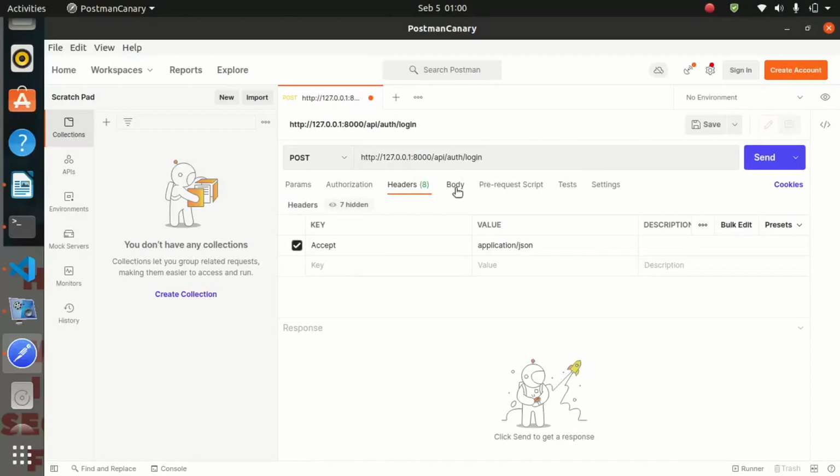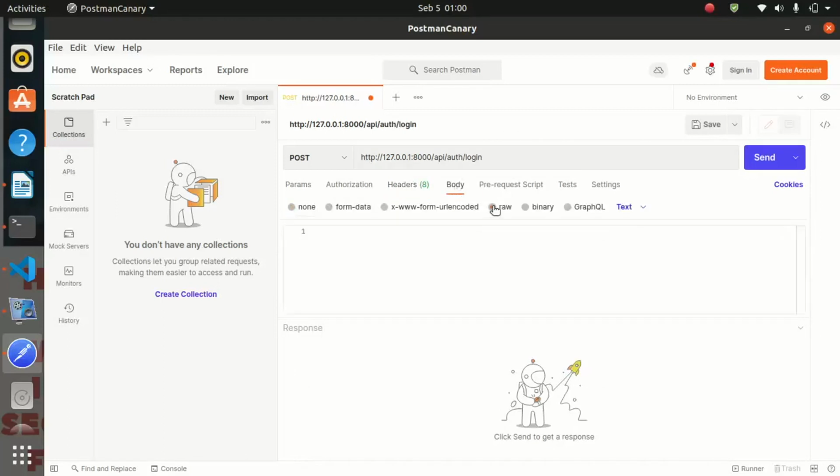Now you go to the body section, you choose raw, and under this drop down you choose JSON because we are using JSON. So now remember our login route takes two parameters. The first one is the email, and we shall come back and input this email, and then the last one is password.